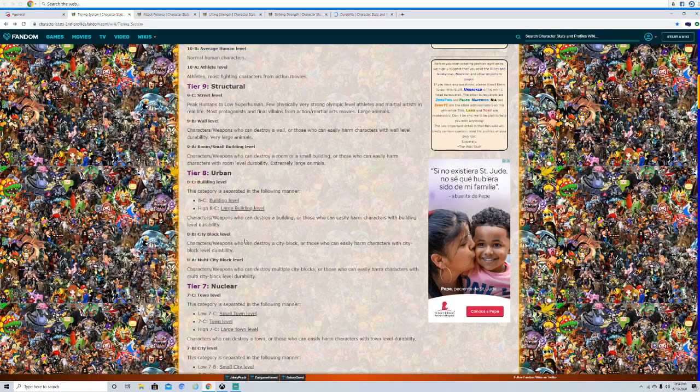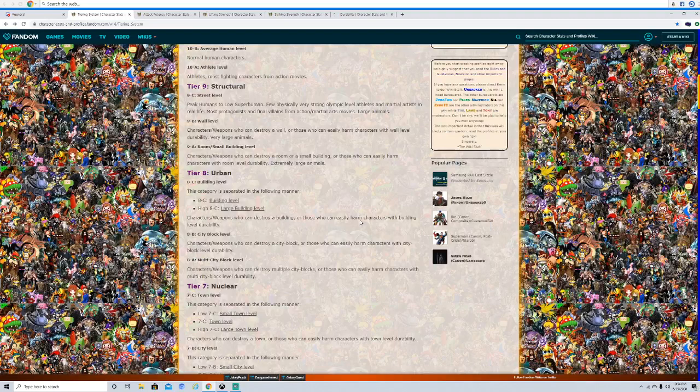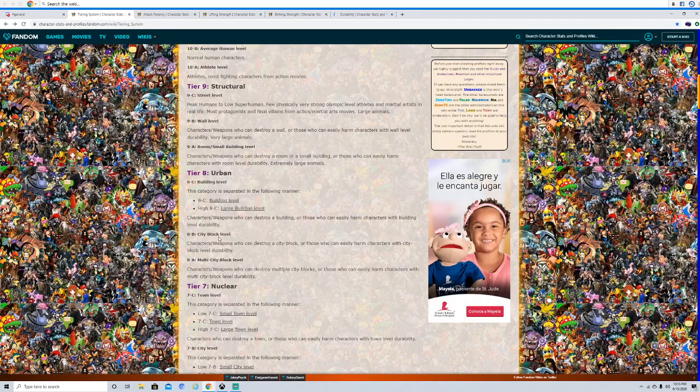You can say Guts is around city block to multi-city block. I've heard Wind as a potential city level feat for Guts. But anyway, characters like Guts, you can scale like the city block to multi-city block. Multi-city block is basically just you can destroy multiple city blocks at once. City block, you basically just level city blocks, right? Basically, whenever you're beyond building, you're beyond street tier at that point.